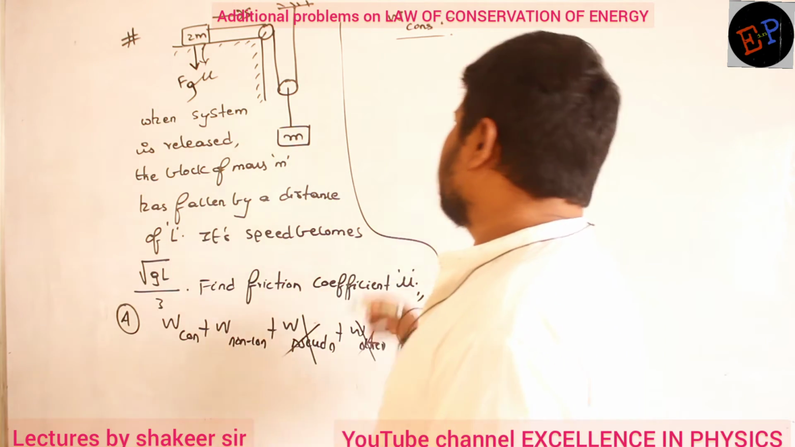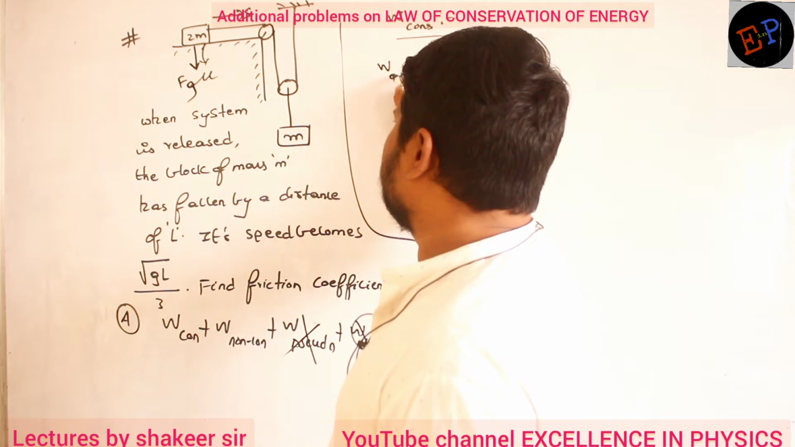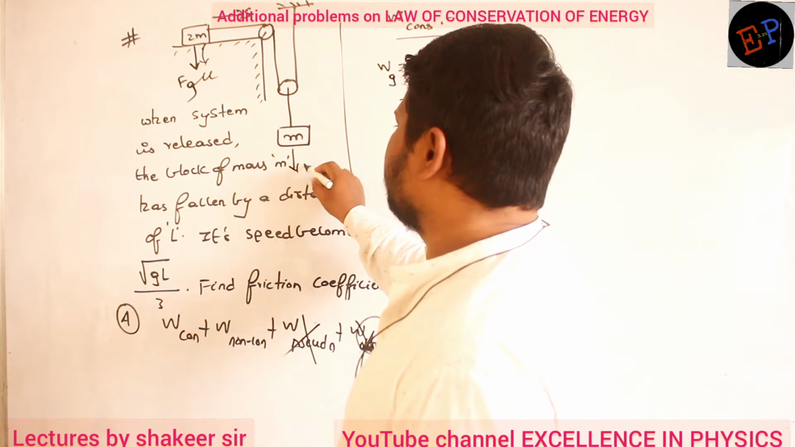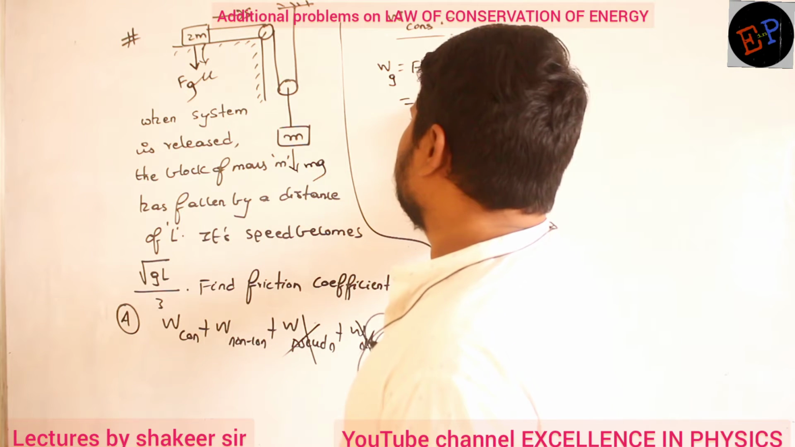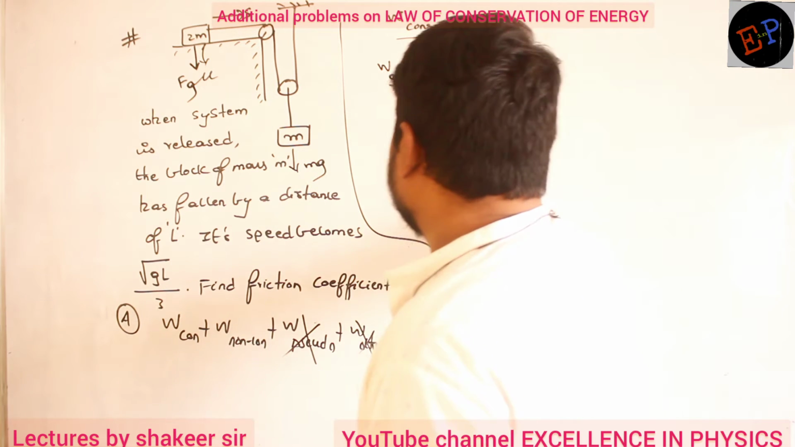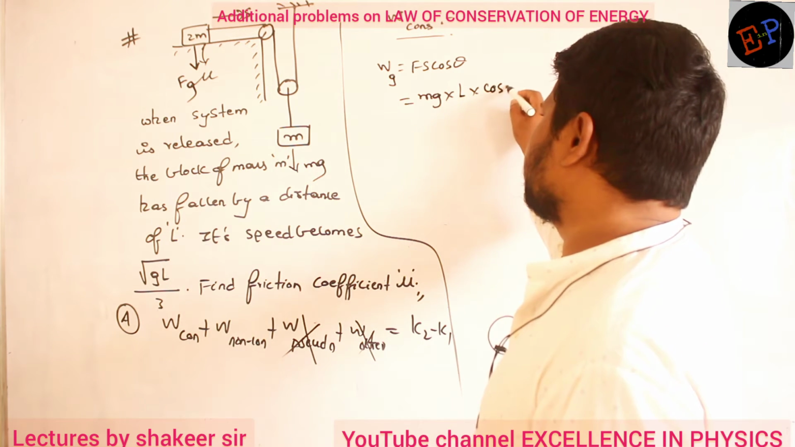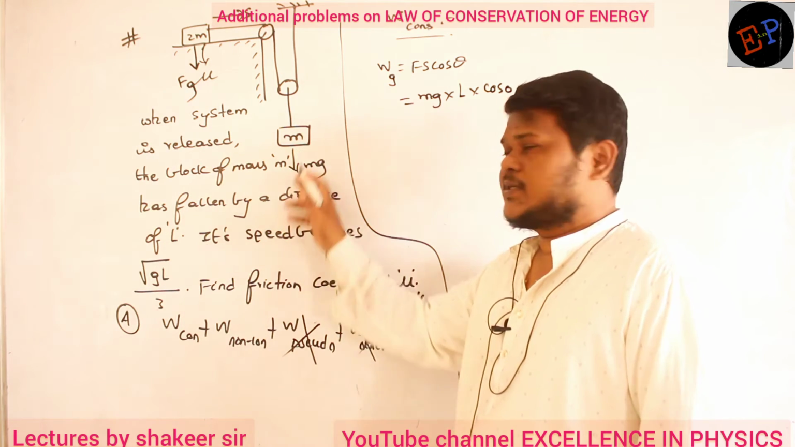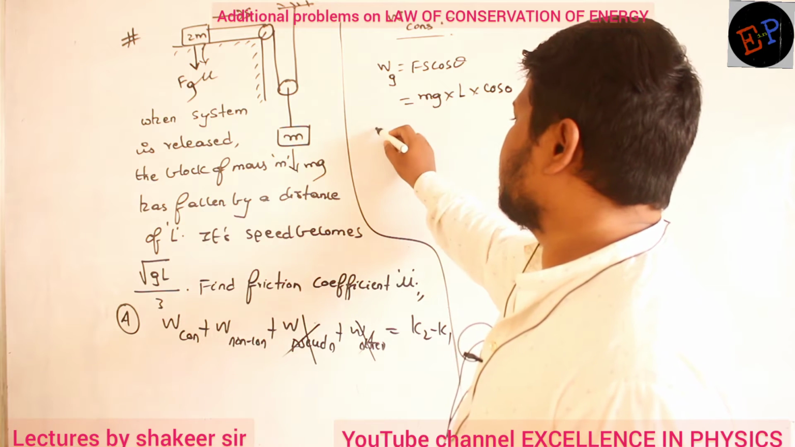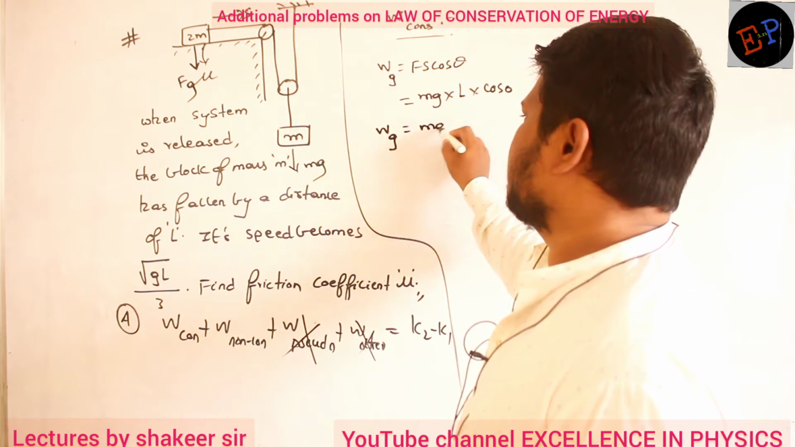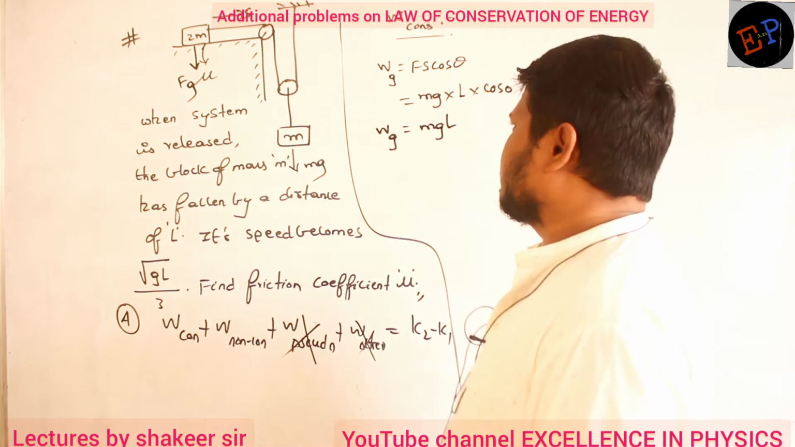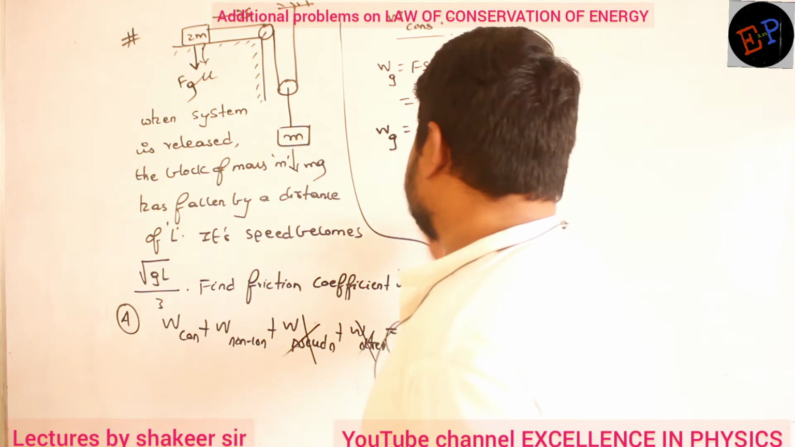Clear now? So work done by conservative forces is how much? Work done by gravitational force is Fs cos theta. Force is nothing but the weight of this body. What is the weight of the body? mg. Displacement is how much? Displacement is L. Angle is cos 0, because mg and displacement are in the same direction, so the angle is 0. Therefore work done by gravitational force on this total system is mgL. Then we will calculate work done by non-conservative forces.